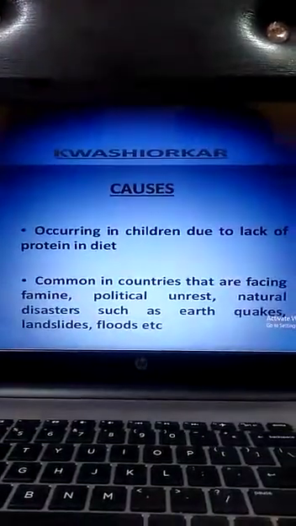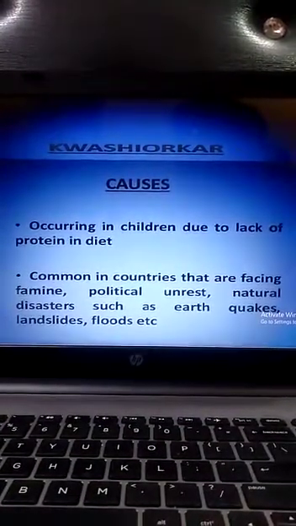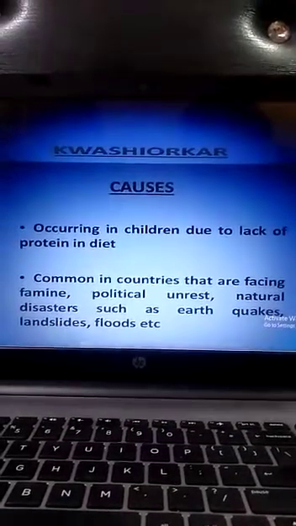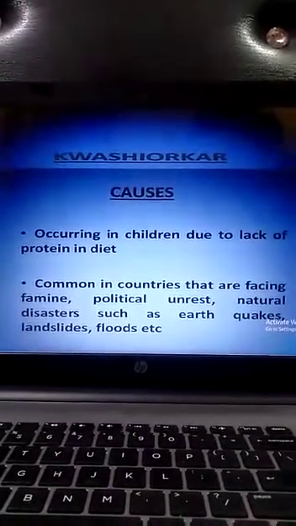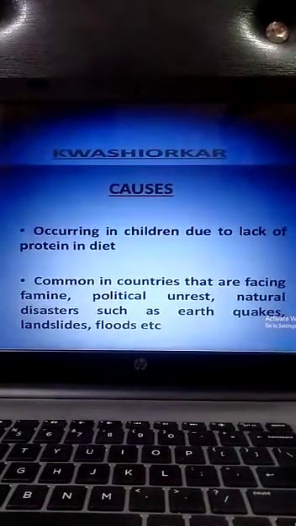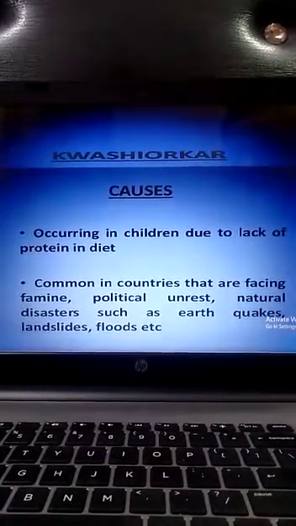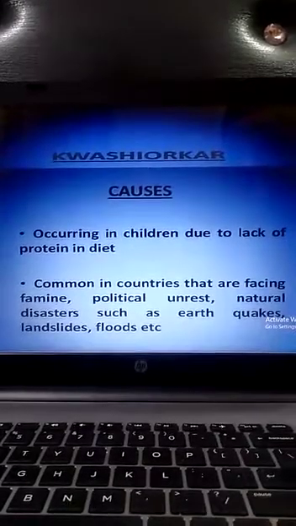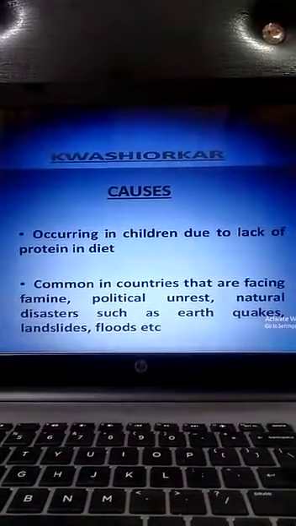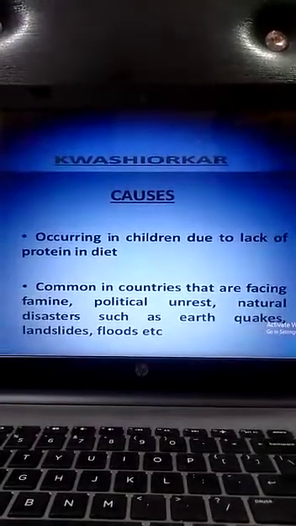Deficiency diseases are of the following types. The first deficiency disease is protein deficiency disease. If a child does not get enough protein in his or her diet for a long time, he or she is likely to suffer from malnutrition. A very common protein deficiency disease in children is kwashiorkor. Kwashiorkor is common among children of 1 to 5 years of age.